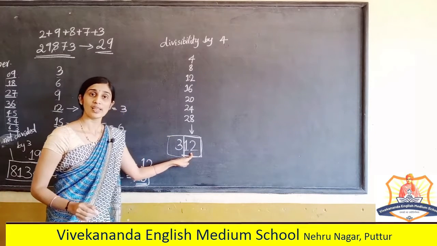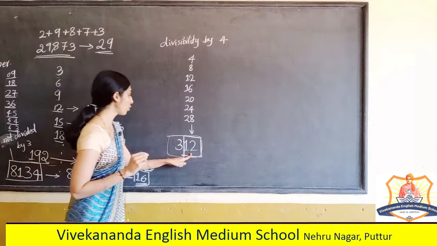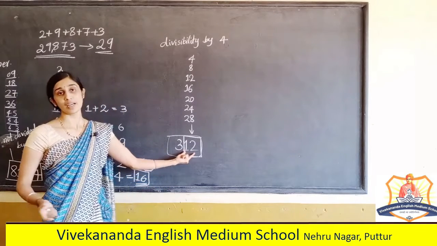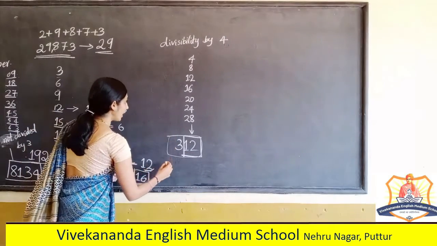So, what is the test? How can we test whether the given number is divisible by 4 or not? By considering the digits in the tens and units place together. Understood?